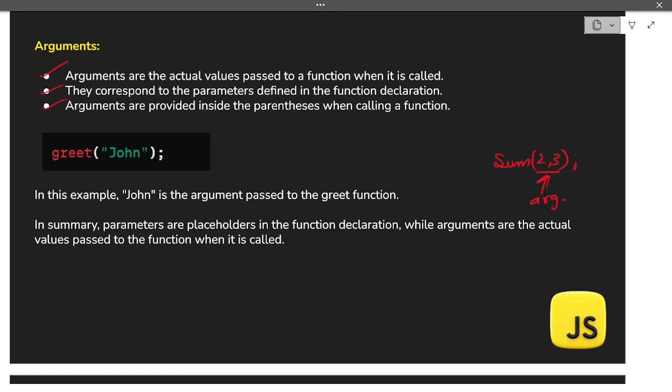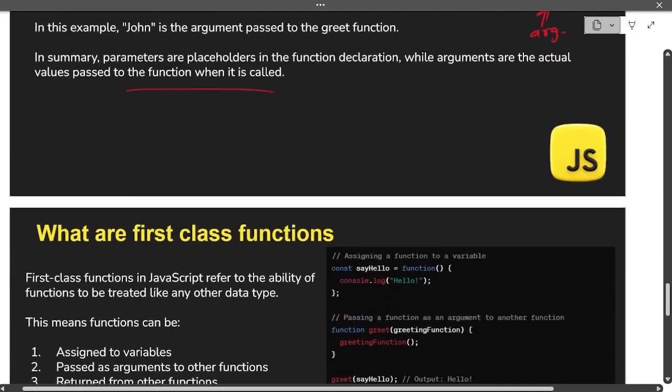Third point is arguments are provided inside the parentheses when calling a function. We have seen in this example also, there is a function greet where we are passing the argument John, which is a string, and this is also getting passed inside the parentheses. In this example, John is the argument which is getting passed to the greet function. In summary, parameters are placeholders in the function declaration, while arguments are the actual values passed to the function when it is called. So let's now move on to our next question.